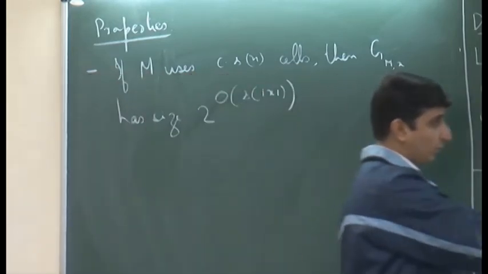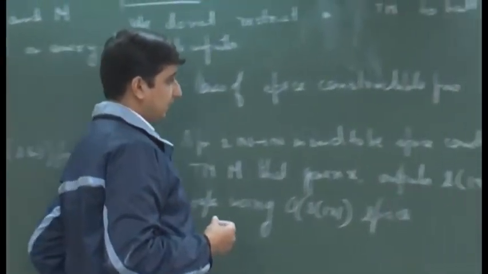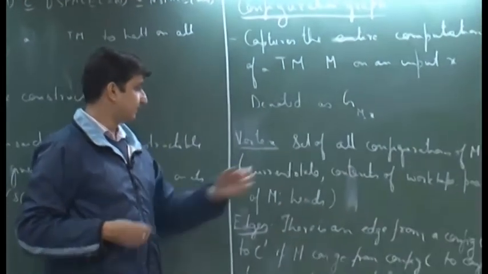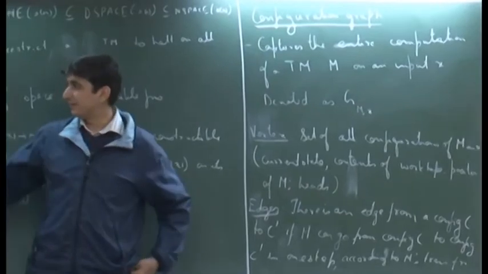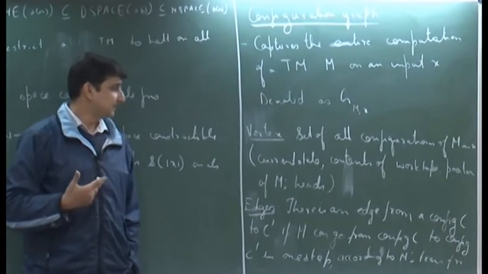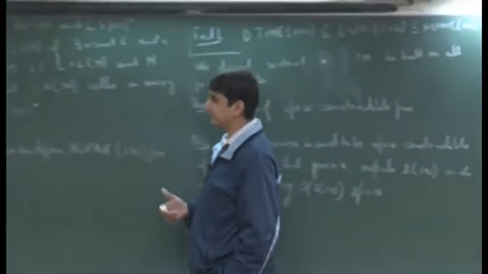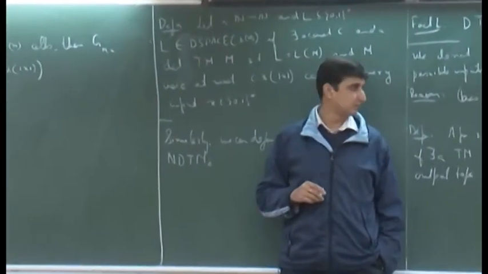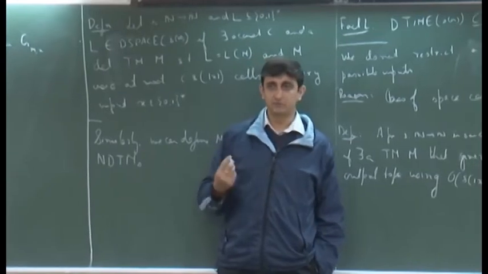For example, what is the size of the state set, and how many tapes the machine has. Generally we assume it has only one work tape, but we can also extend it to some constant number of work tapes, and that big O takes care of all those constants.